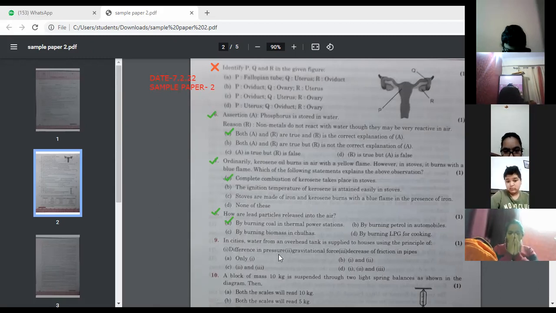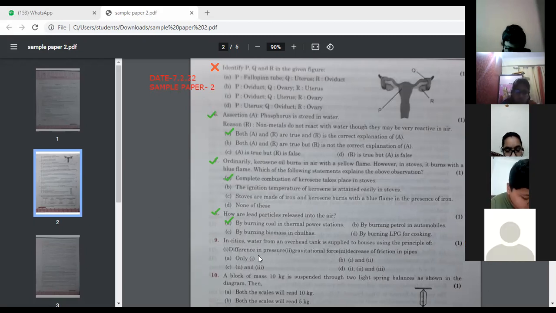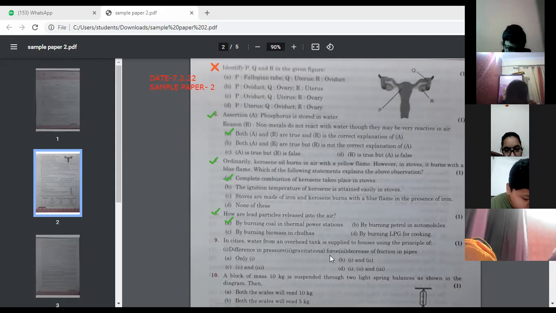Is it gravitational force? And third is decrease of friction in pipes. So you may tell which option is the correct one. First, second, or only one, 1, 2, 2, 3, or 1, 2, 3. According to you, what can be the true? Difference in pressure is true, and gravitational force also, because the water from the tank comes downward.